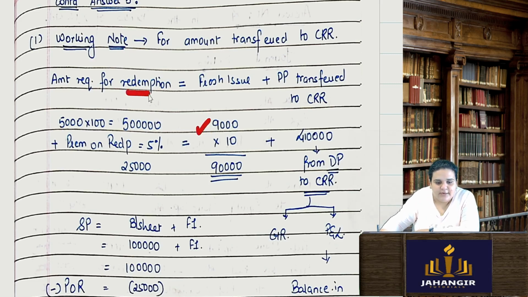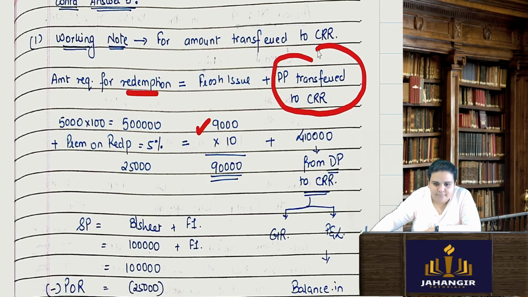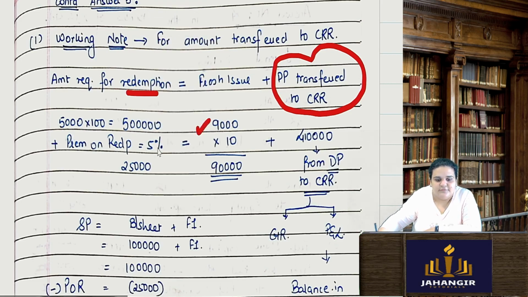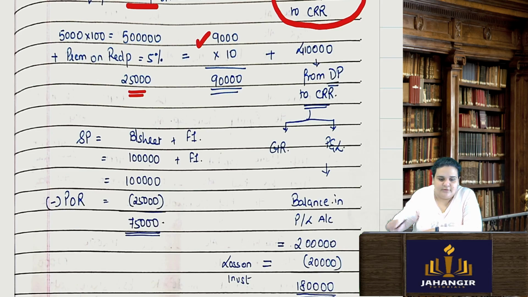Amount required for redemption, fresh issue plus DP transferred to CRR. This I have to find. So now 5,000 preference shares of rupees 100 each, 5 lakhs. The premium on redemption is 5%, therefore 25,000. So now I am first dealing with this premium on redemption. I already have securities premium account.